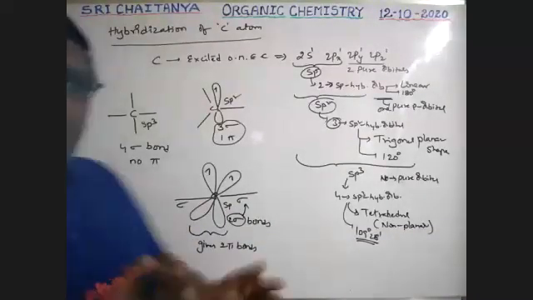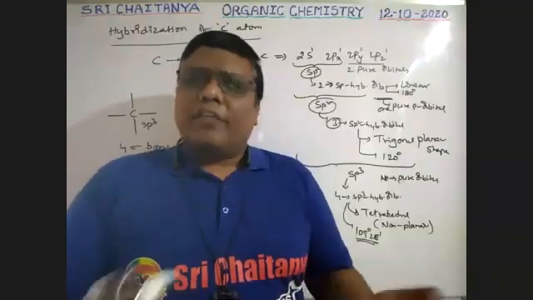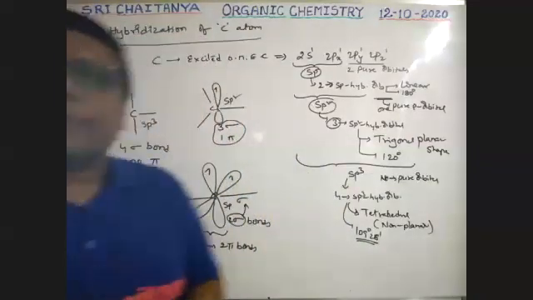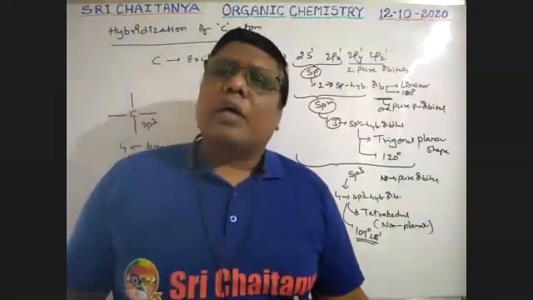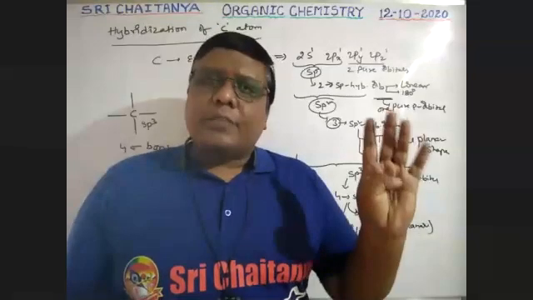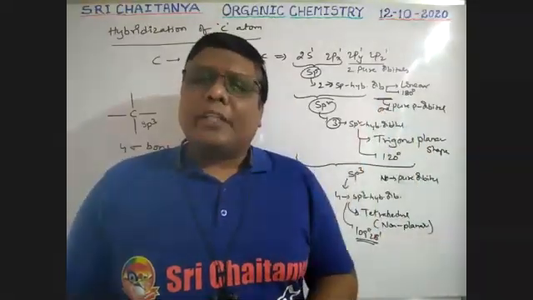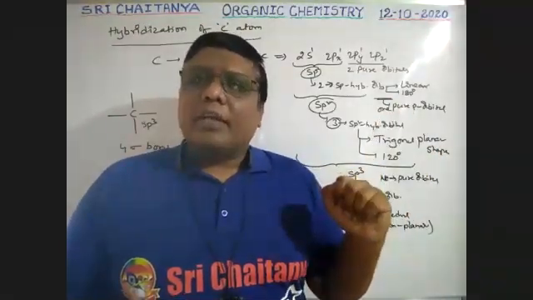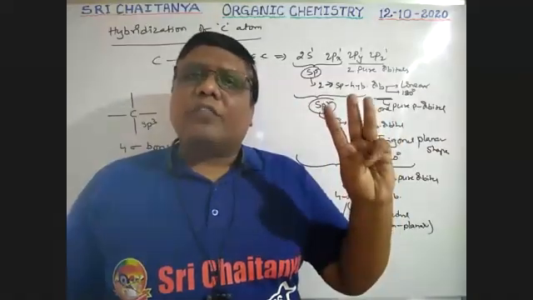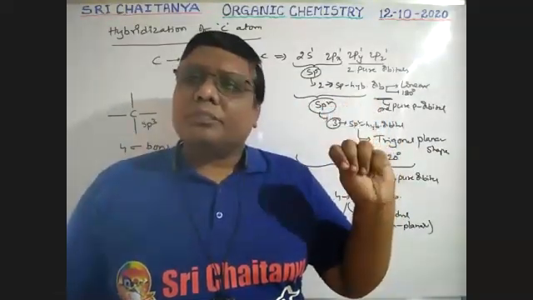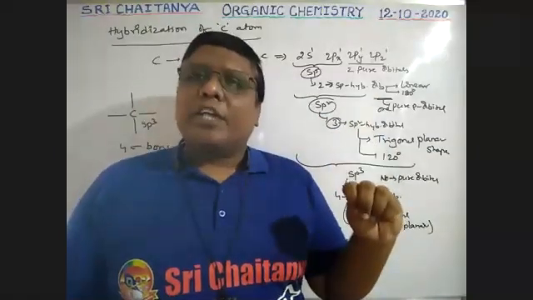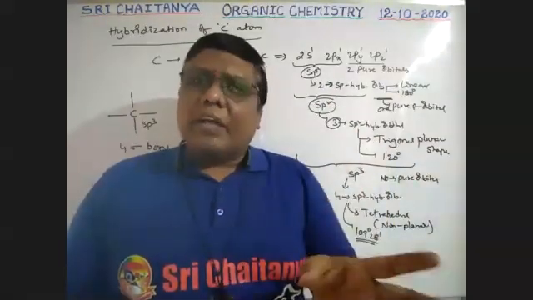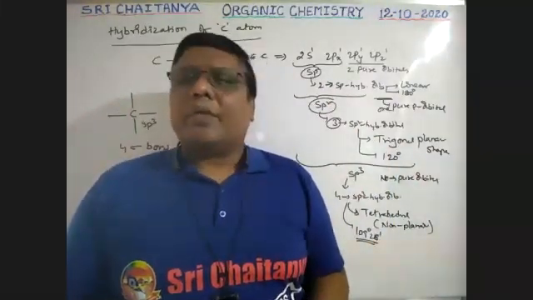Please consider these points. Already we know them, but let us recollect them once again. Carbon can form three hybridizations: sp, sp2, and sp3. In sp3 hybridization, there is no pi bond and four sigma bonds. In sp2, total bonds four, with one pi bond and three sigma bonds. In sp, four bonds, with two sigma bonds and two pi bonds. Anywhere carbon can form four bonds.